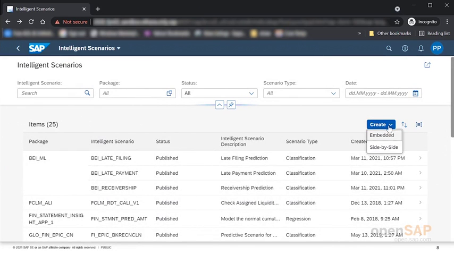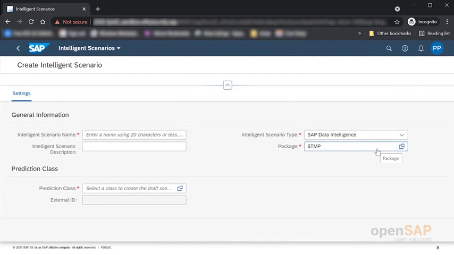On the contrary, if I use side-by-side, remember with the side-by-side approach, you're building the model on the data intelligence side or the AI business services side on the BTP as well. But here, that particular model that you built on that side is linked with this intelligent scenario type on the S4 side.